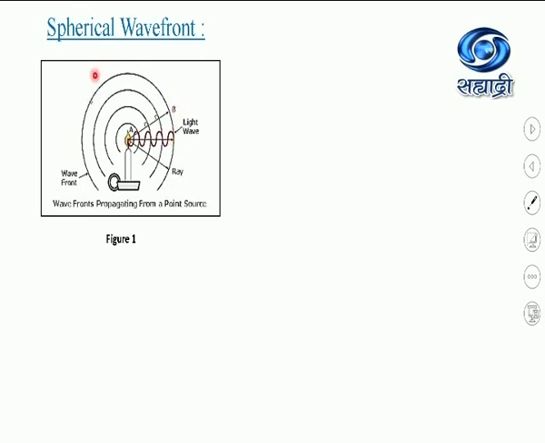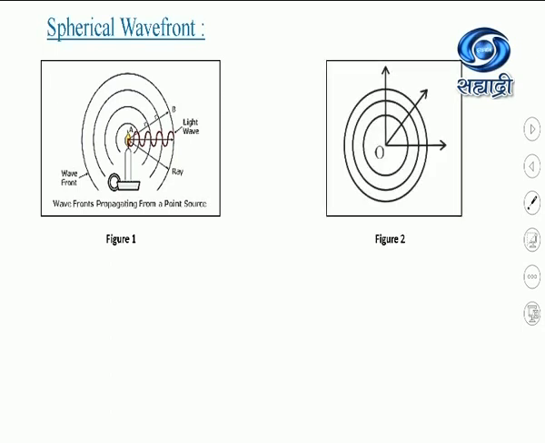All the particles which are at the same distance oscillate in phase, and therefore we get the locus of all such points where the waves from the source reach simultaneously, and therefore all the points vibrate in the same phase, which is called a wavefront. But as these waves travel through the medium in all directions and propagate in three dimensions, the wavefront which is emitted by this burning candle is called a spherical wavefront.